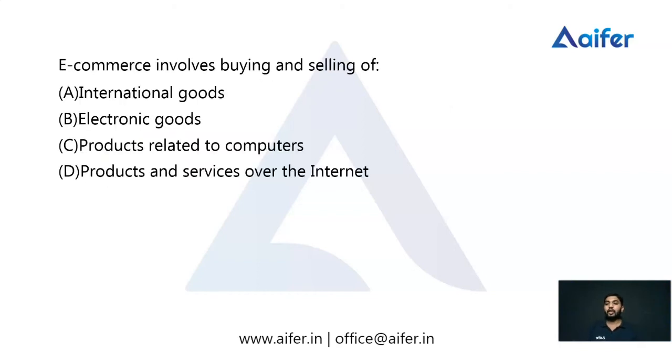The next one: e-commerce involves buying and selling of. Option A, international goods. Option B, electronic goods. Option C, products related to computers. Option D, products and services over the internet. So e-commerce involves buying and selling of whether the international goods, or electronic goods, or products related to computers, or products and services over the internet. Which option is correct about e-commerce? So we want to understand that.